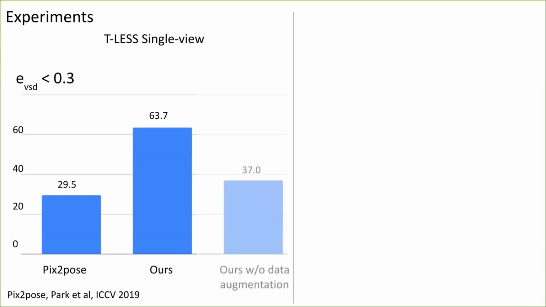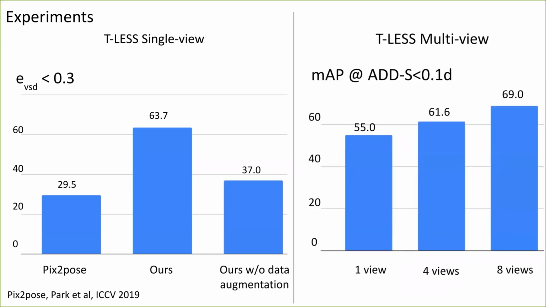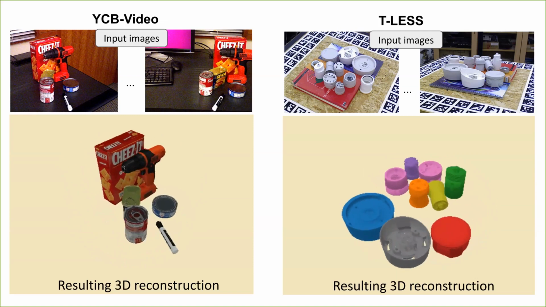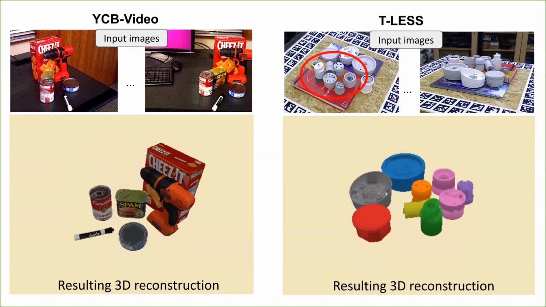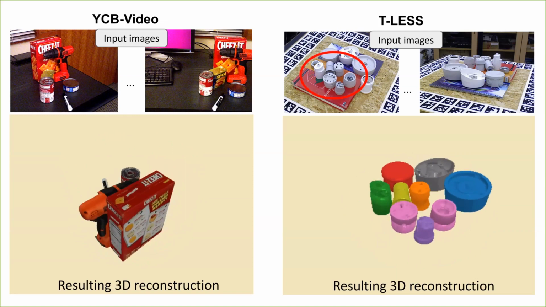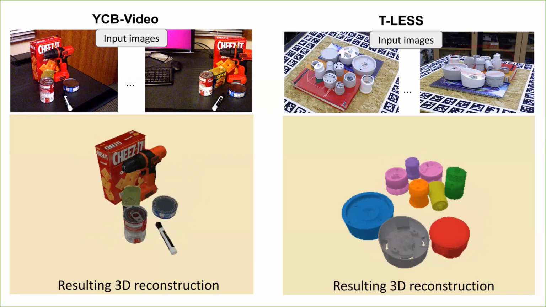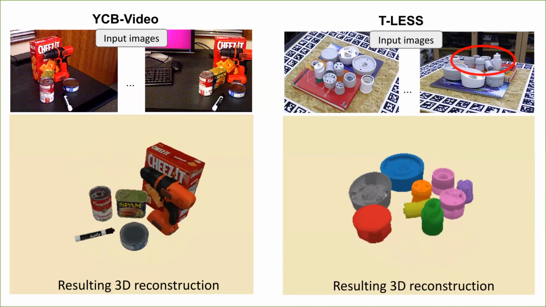Notably, we show that data augmentation is critical to good performance on this dataset. Our multi-view framework further improves these results, especially in terms of 6D detection accuracy. Using 8 views instead of 1 provides a significant boost of 14 points for the 6D mean average precision metric. Here are some examples of reconstructions on the YCB-Video and T-LESS datasets. Notice on T-LESS that our method is able to deal with cluttered scenes where multiple objects are similar and symmetric, and reconstruct the full 3D scene, even if it is largely occluded in some views.